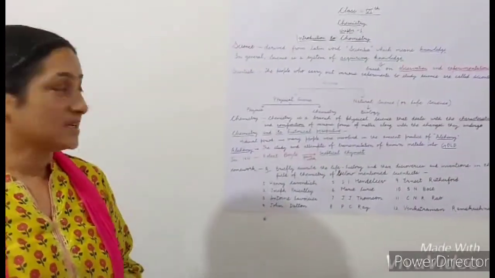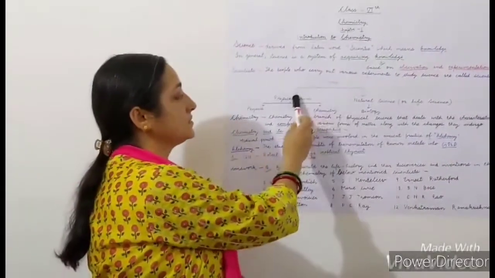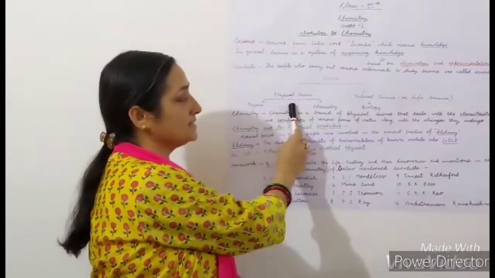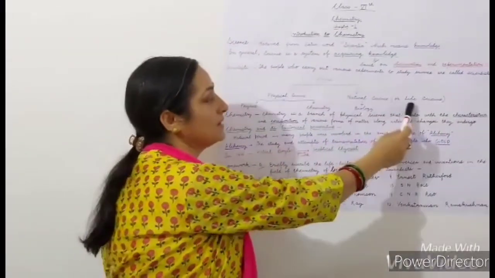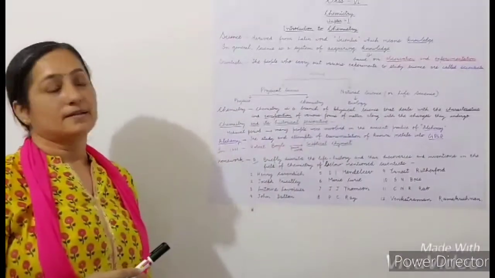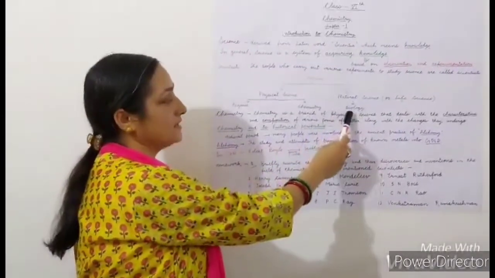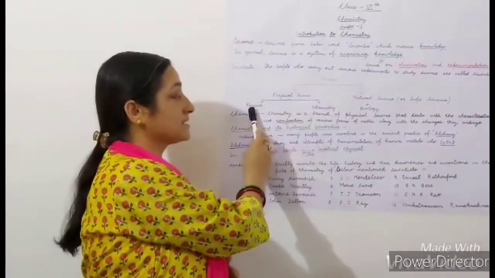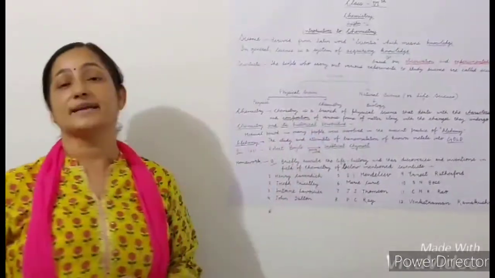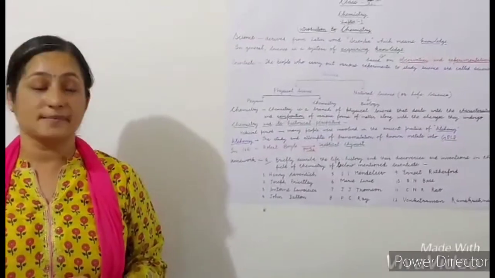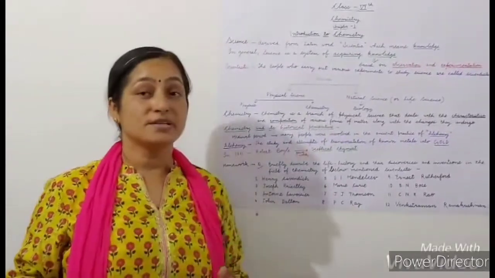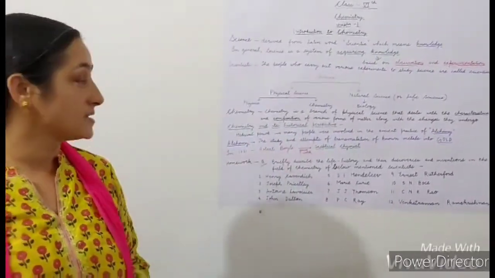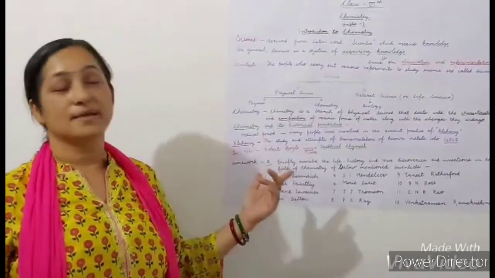Now, the subject science has been divided into two categories: physical science and natural science or life science. This life science we study in the form of biology, and physical science again is divided into two categories, that is physics and chemistry. And I would be teaching you chemistry. In this class we would be studying chemistry.